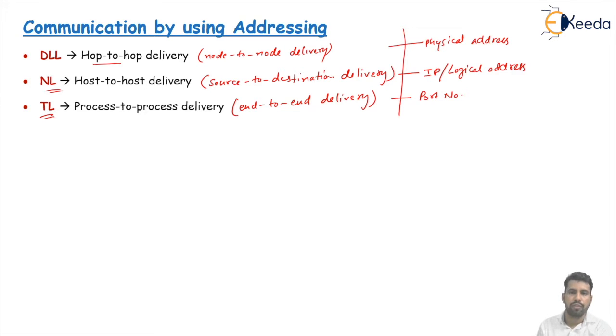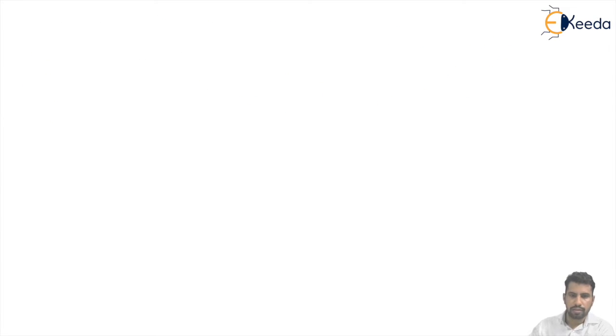We are running a particular process in our computer and using the service of another process at the other side of the computer. So how will this process to process communication happen? Let's see all these things one by one. For that we need to take an example.